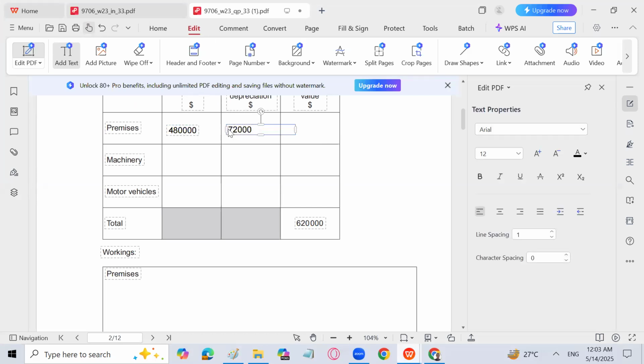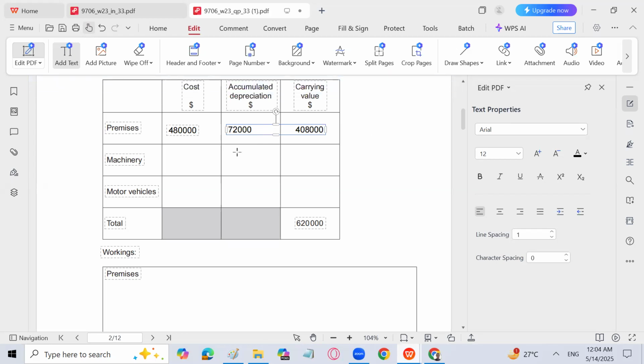And now I can write the net book value for the building, which is 4,08,000. So 4,08,000 is the net book value of the land and building both, obviously. But because land does not depreciate, I will not take into account the land. So the cost is 480 of premises of the previous year, and the depreciation till now is 72,000, and 4,08,000 is the net book value.